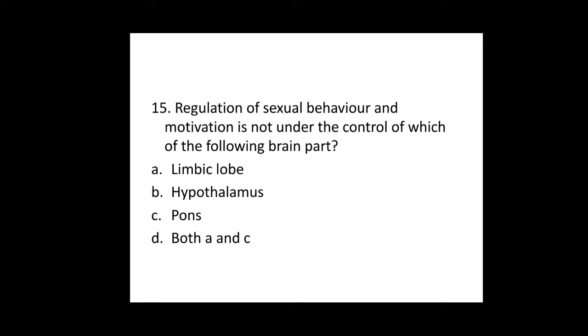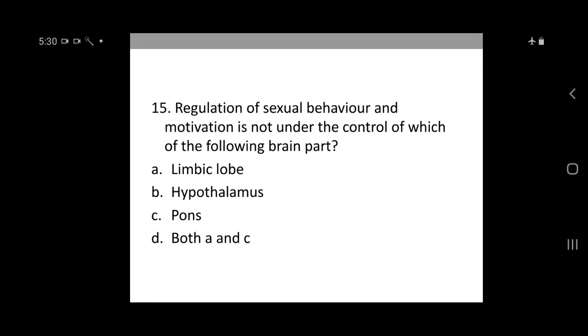So A and B both are correct, but the question asks which is not under the control. So for 15th question, the answer is option C, that is pons, where the pons is part of the hindbrain. Thank you.